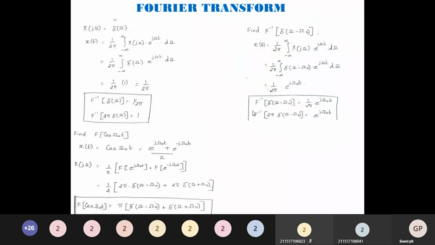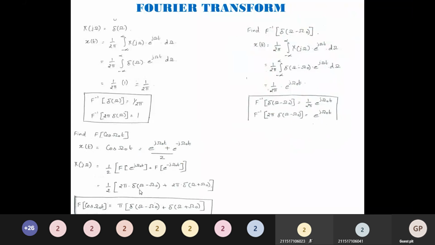If I apply Fourier to both sides, the Fourier and Fourier inverse will get cancelled. So 2 pi del of omega minus omega naught will be the Fourier transform of e power j omega naught t. Similarly, 2 pi del of omega plus omega naught will be the Fourier transform of e to the power minus j omega naught t.